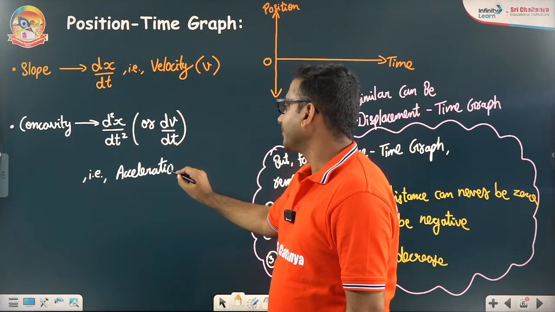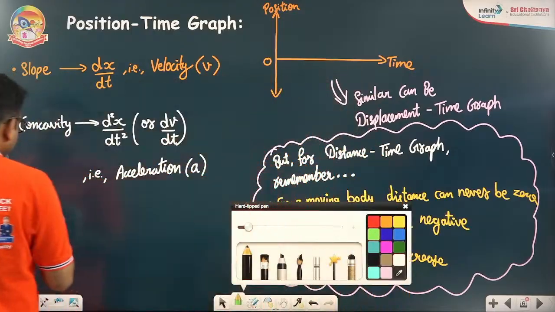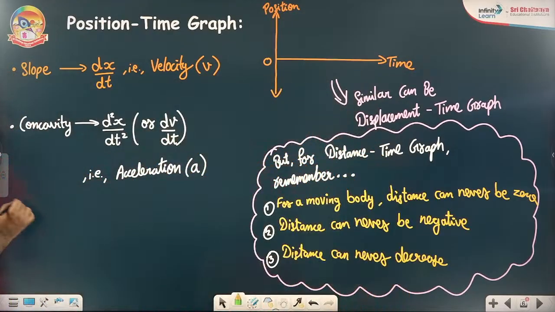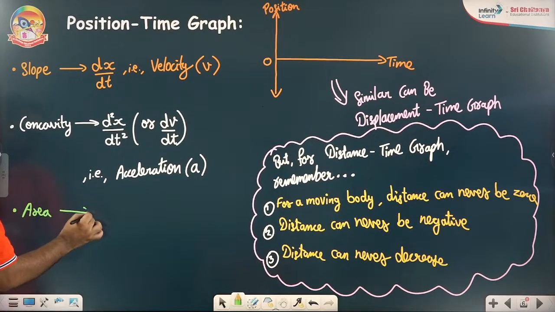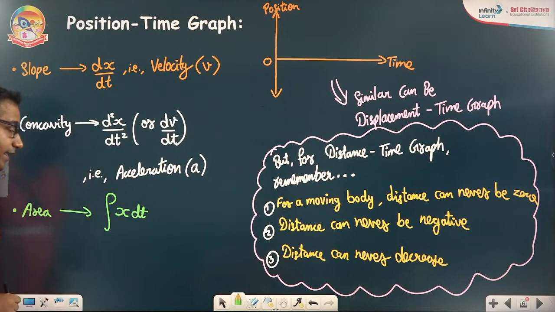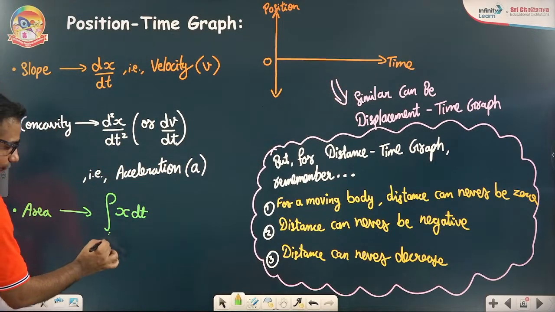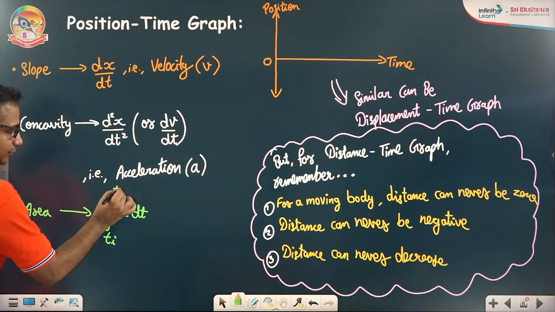Similarly, the third thing is integration or area. Area is given mathematically by the integral of x dt, with limits taken on the t axis from ti to tf.